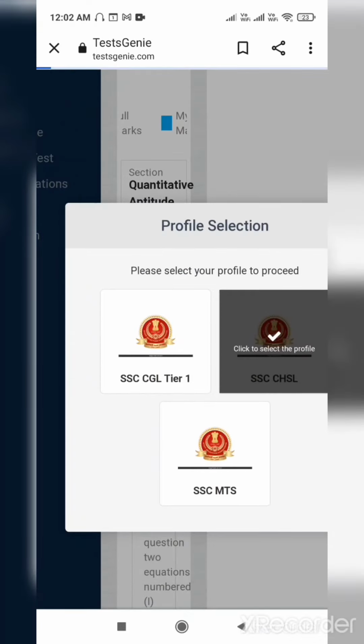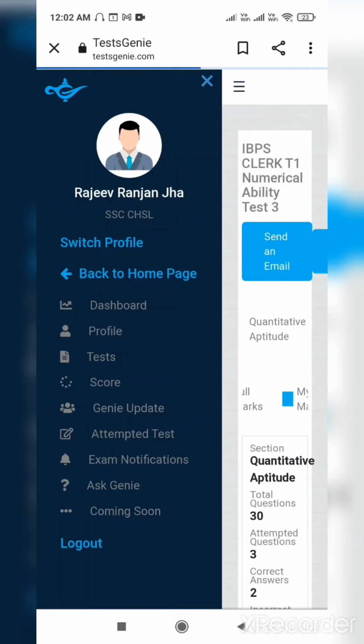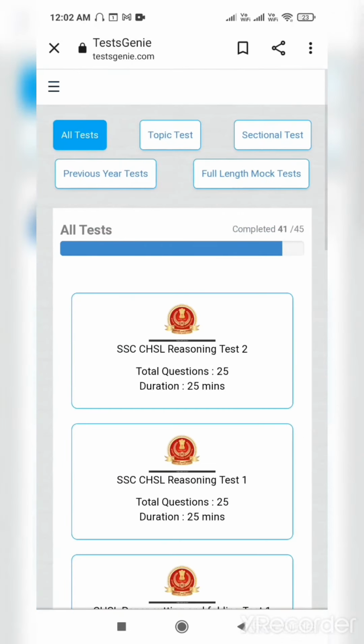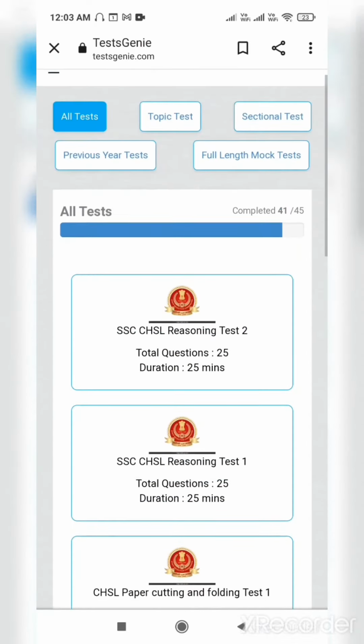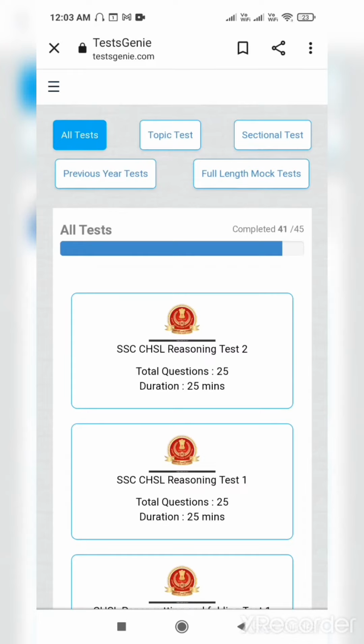My profile will change, and now it is SSC CHSL. You can see Rajiv Ranjan Jha SSC CHSL. I can take tests from that, and then if I want to go to the bank's IBPS, I can also change my profile. So friends, this is actually a revolutionary website which is giving you so many things.